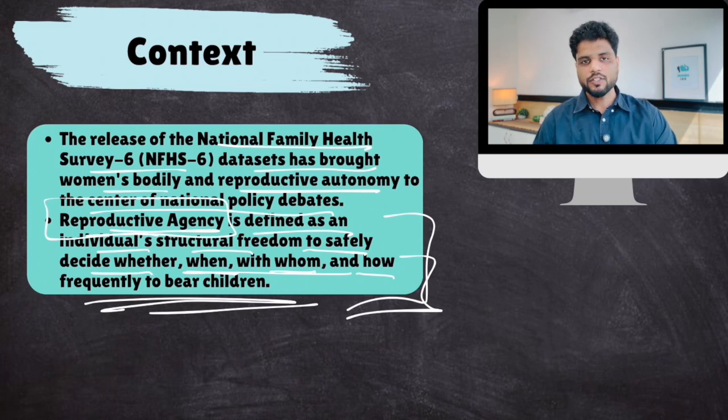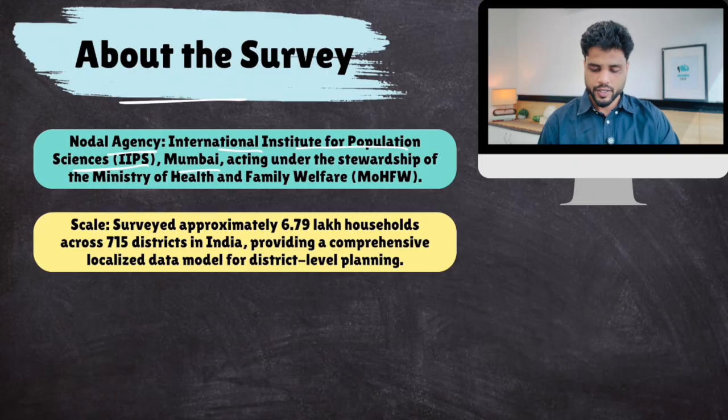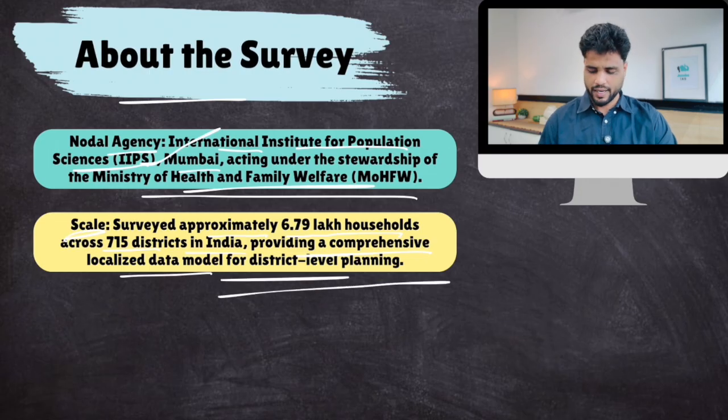Okay, now first let's talk about this survey, National Family Health Survey. The nodal agency is the International Institute for Population Sciences, Mumbai, acting under the Ministry of Health and Family Welfare. So the survey is conducted by this institute in Mumbai, which comes under the Ministry of Health and Family Welfare. What was the scale of this survey? It surveyed approximately 6.7 lakh households across 715 districts in India, providing a comprehensive localized data model for district level planning.